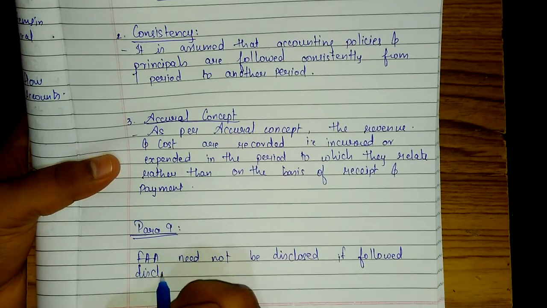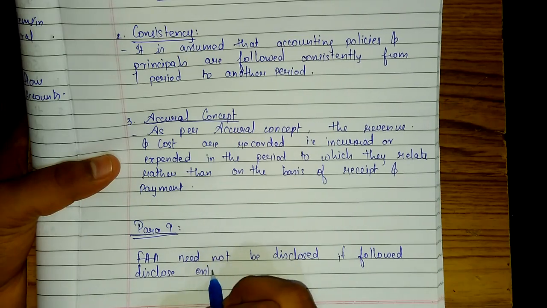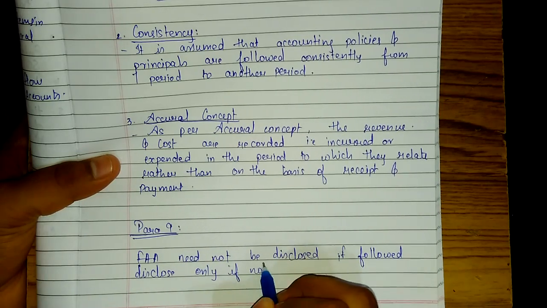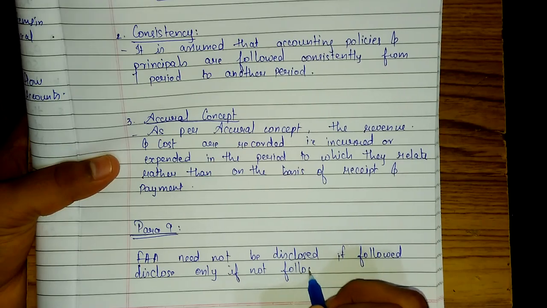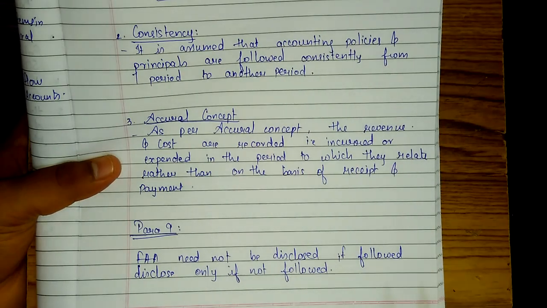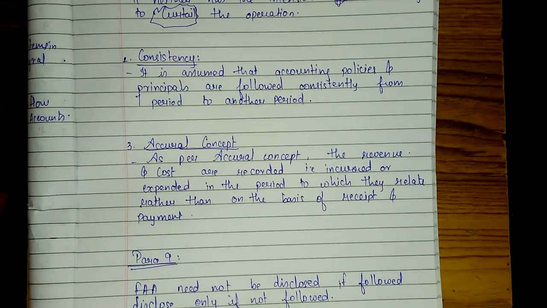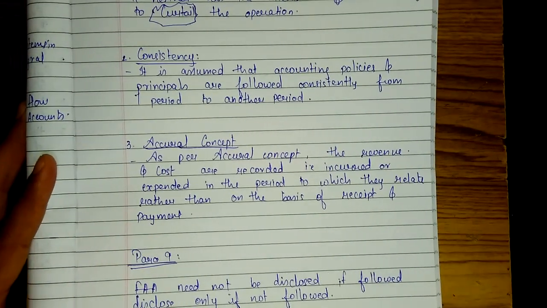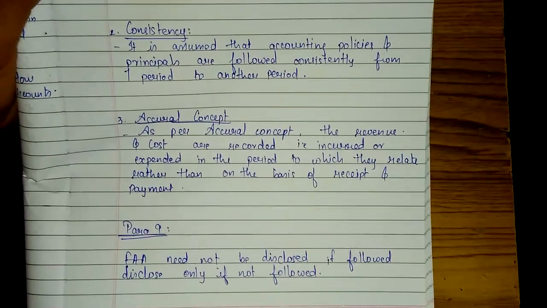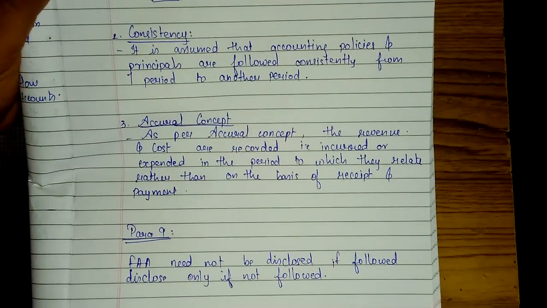Disclose only if not followed. Hope this is clear. Please write this last para 9. Please pause the video and write it.